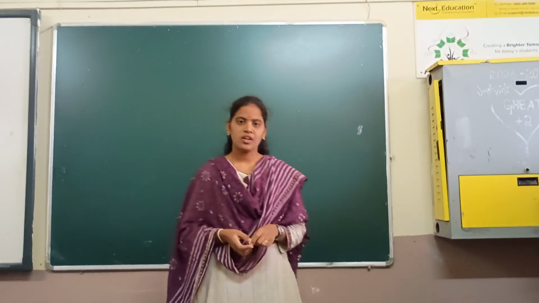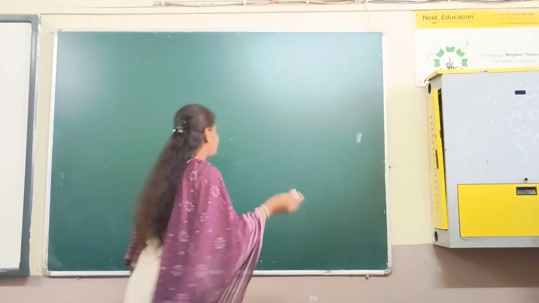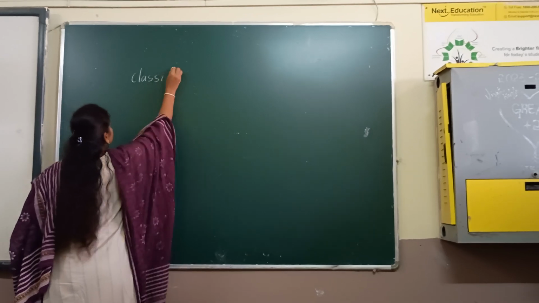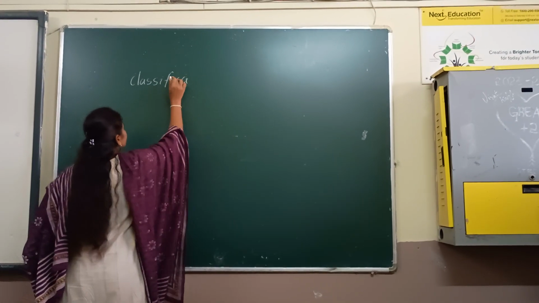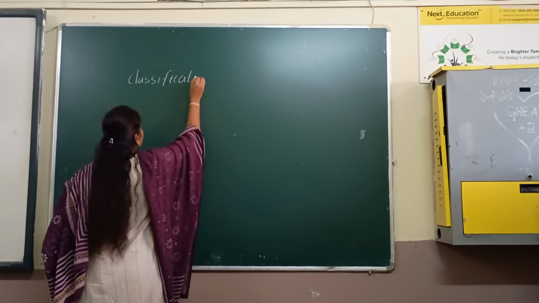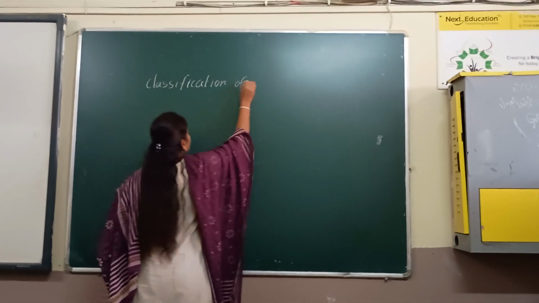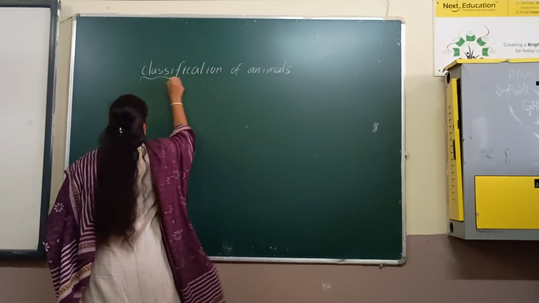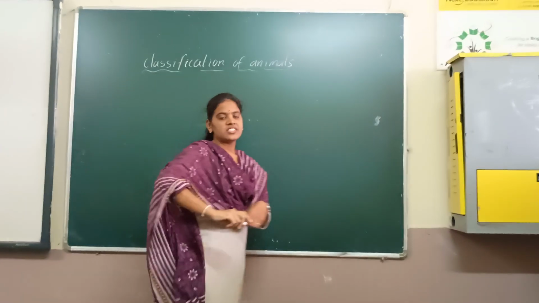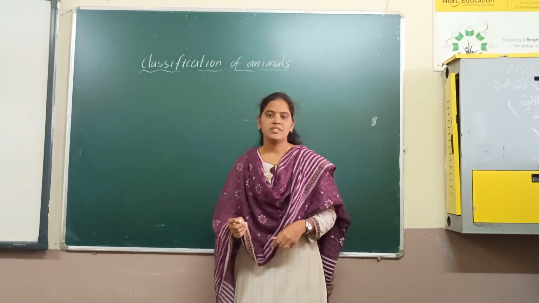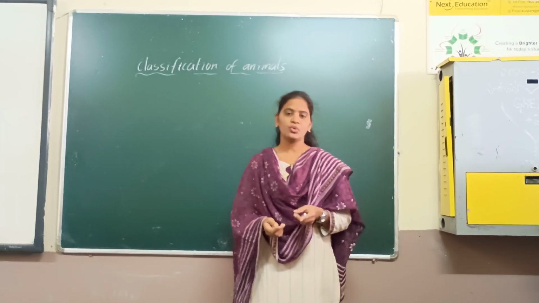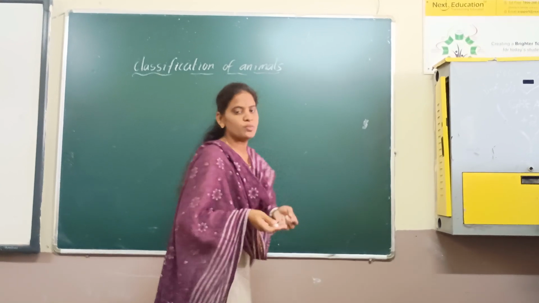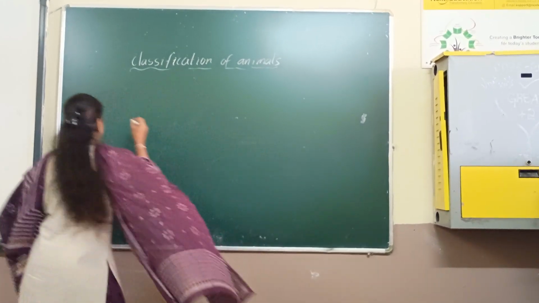Today we are going to discuss the classification of animals. So we are discussing the classification of animals. Animals can be divided into two groups based on the presence and absence of their backbone. So what are the two groups? Invertebrates and vertebrates.